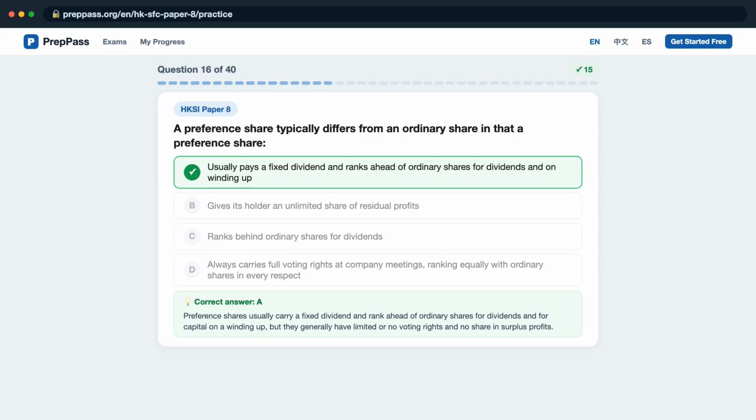Preference shares usually carry a fixed dividend and rank ahead of ordinary shares for dividends and for capital on a winding up, but they generally have limited or no voting rights and no share in surplus profits.